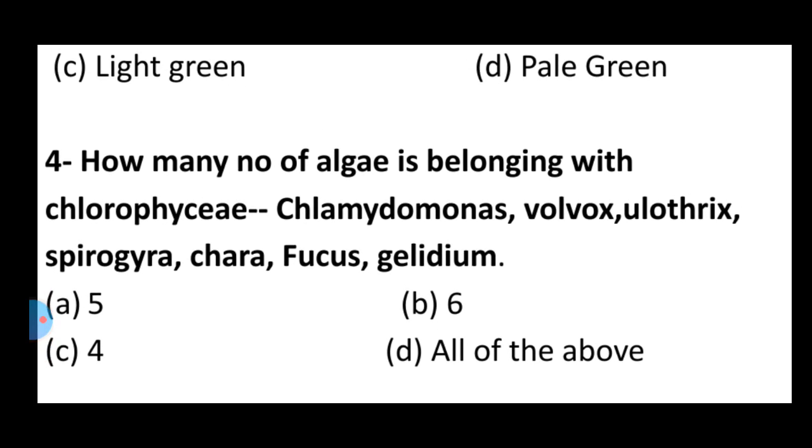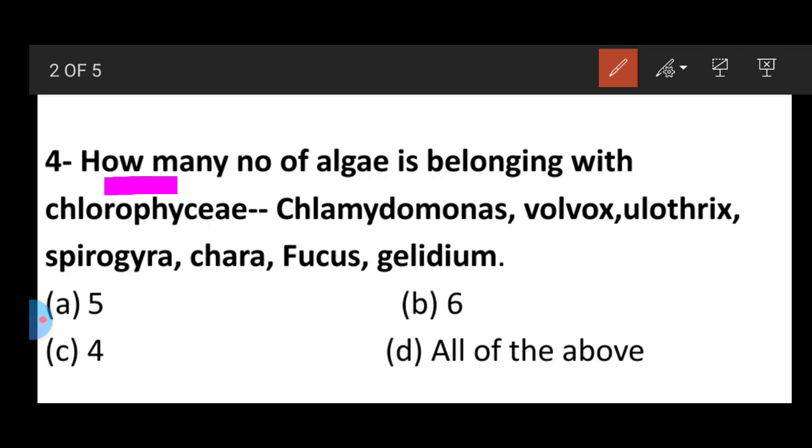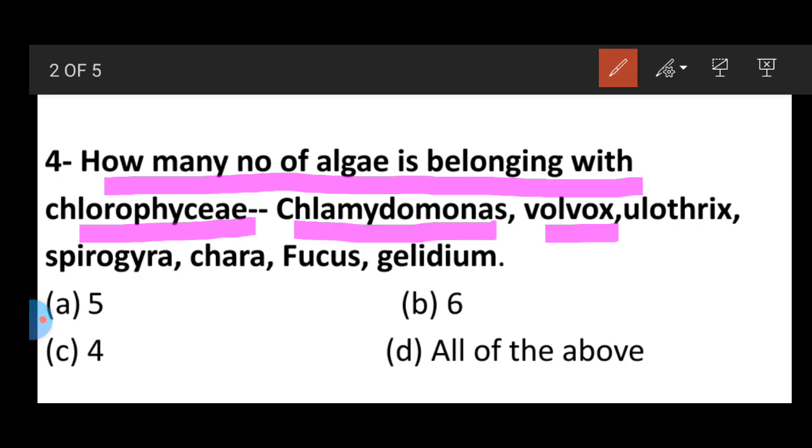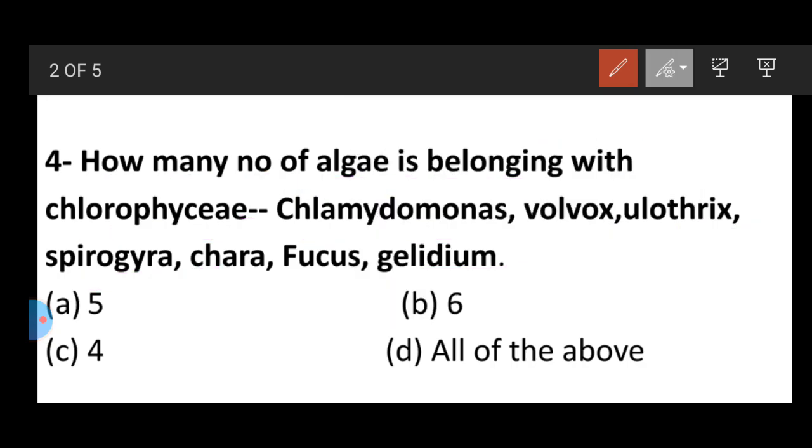Question number 4. How many of the algae belong to the Chlorophyceae? Examples: Chlamydomonas, Volvox, Ulothrix, Spirogyra, Chara, Fucus and Gelidium. Option A 5, option B 6, option C 4, option D all of the above.